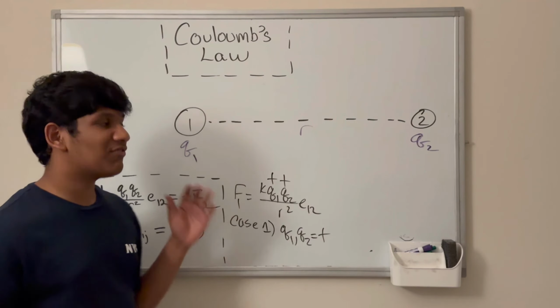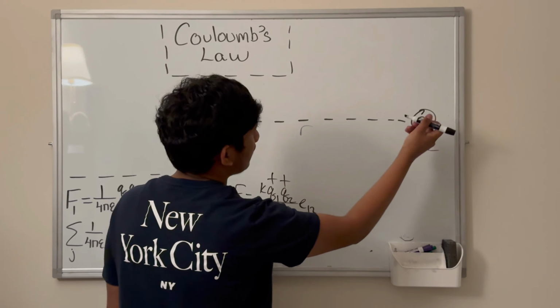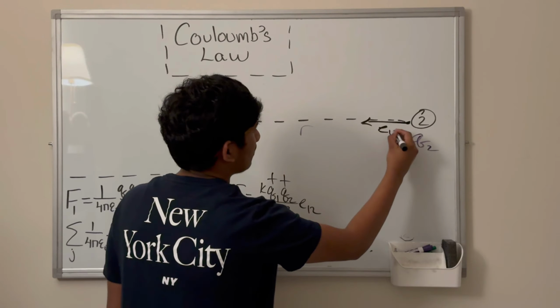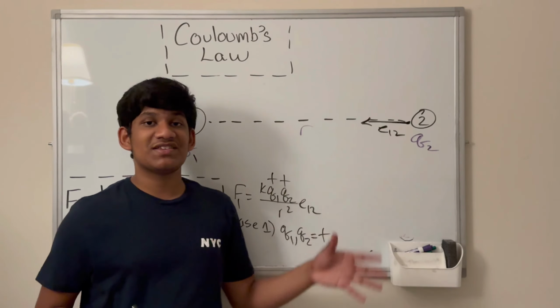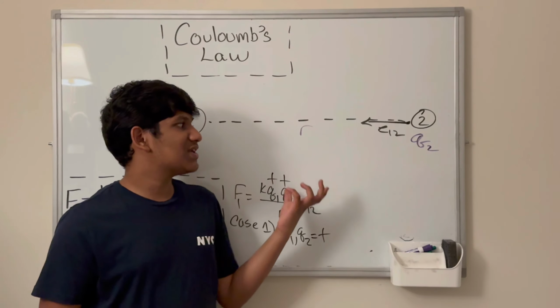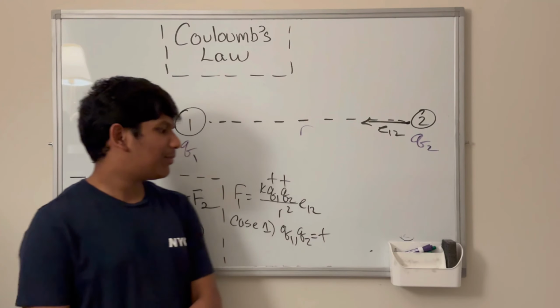E12 is to 1 from 2, which means that it points to 1 from 2. So we have E12 looking like this. That's how E12 looks. Now, for the purposes of this setup, ignore where E12 is placed. Just focus on its direction, because that's what we're analyzing right now.